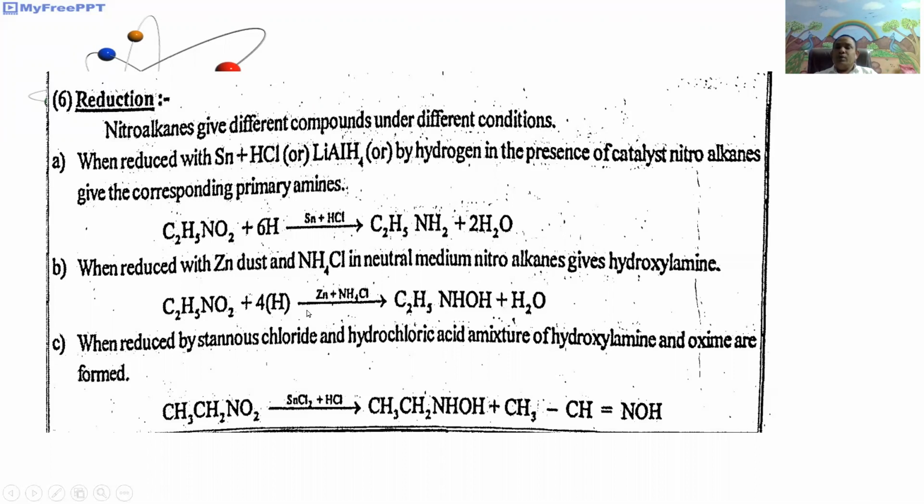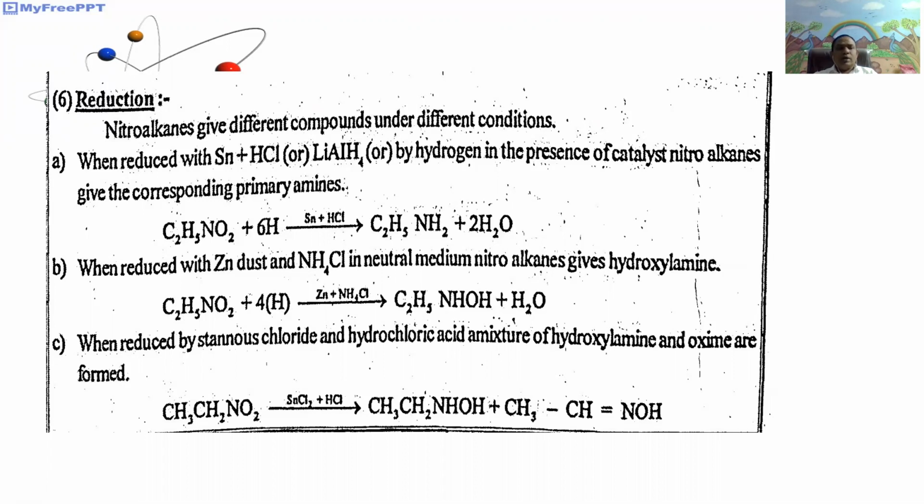It gives methyl hydroxylamine, CH3NHOH. Similarly, nitropropane undergoes reduction with nascent hydrogen in the presence of zinc in ammonium chloride. It gives propyl hydroxylamine, CH3CH2CH2NHOH.